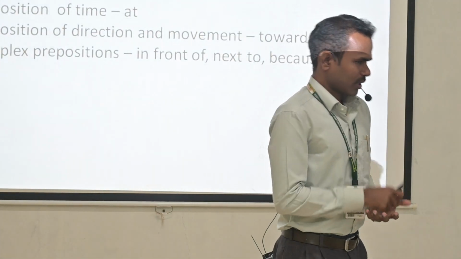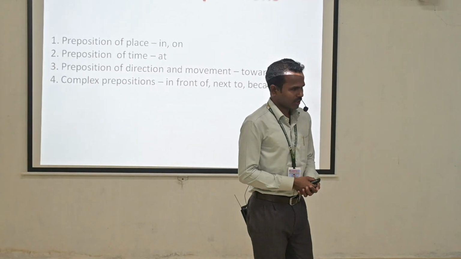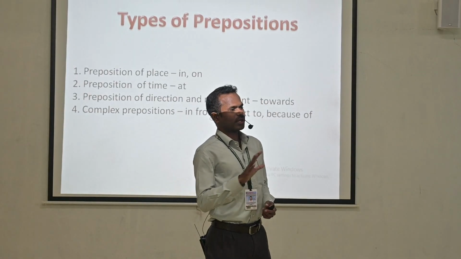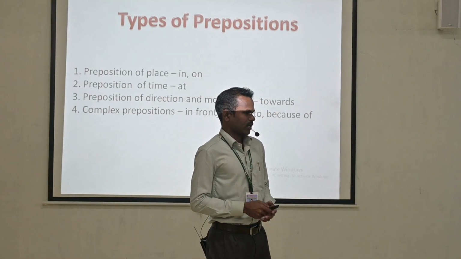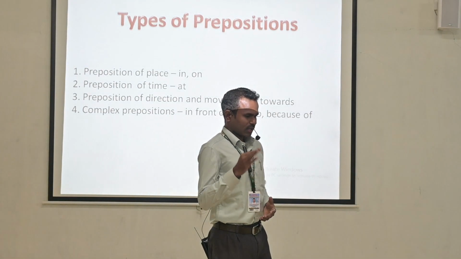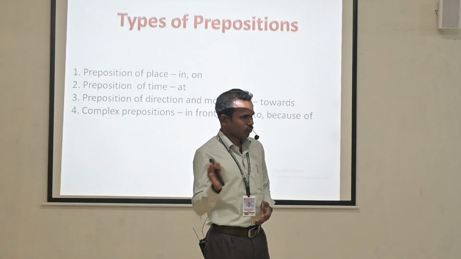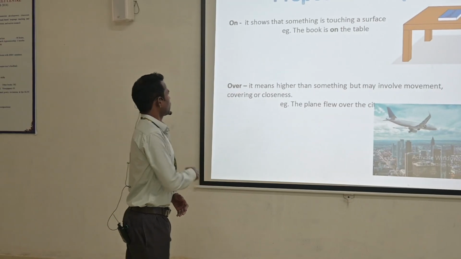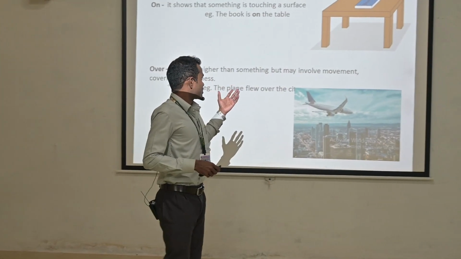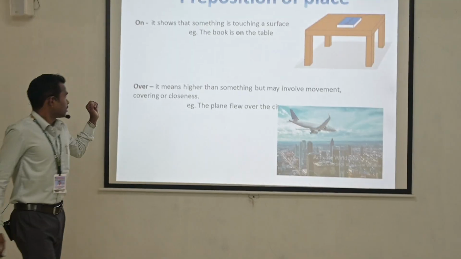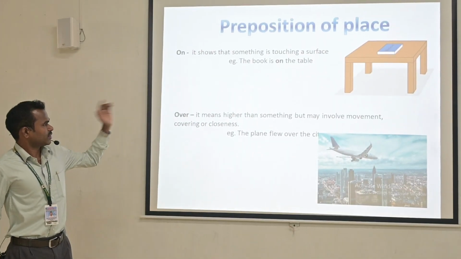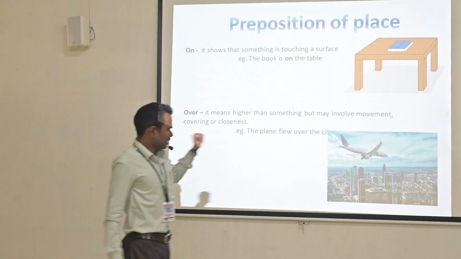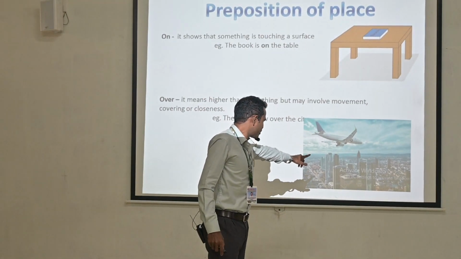And over. When will we use over? With the preposition over, there should not be any mutual contact. I mean, a flight is flown over the city. Let us see the pictures. The book is on the table, there must be a mutual contact, and the plane flew over the city. Is there any direct contact between the city and the plane?